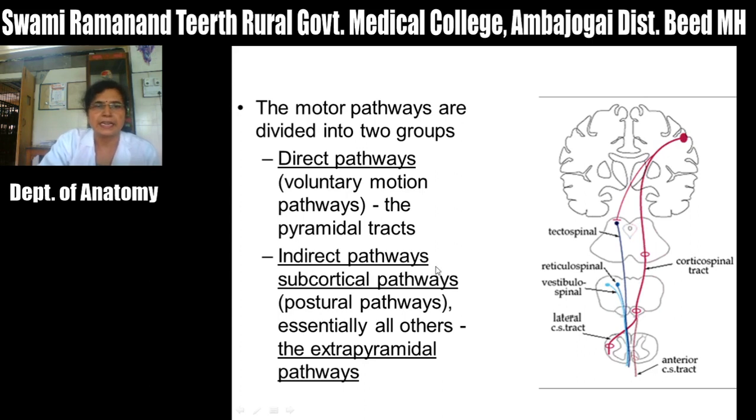Second is the indirect pathways or subcortical pathways, and they are mainly responsible for maintenance of posture. These pathways are called extrapyramidal pathways. In this diagram you can see the cerebral cortex. First it sends impulses to nuclei in the brain stem, and then the fibers arising from these nuclei in the brain stem descend to the spinal cord as the descending tract of spinal cord. Here it is the tectospinal tract. It starts in the superior colliculus and ends in spinal cord.